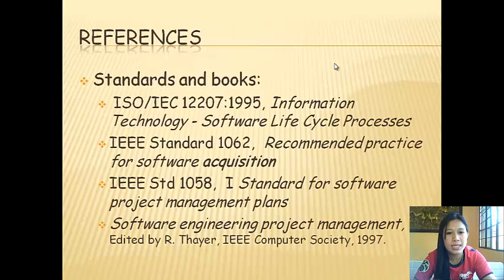These are the references: ISO/IEC 12207 1995 Information Technology Software Life Cycle Processes, IEEE Standard 1062 Recommended Practice for Software Acquisition, IEEE Standard 1058 Standard for Software Project Management Plans, and Software Engineering Project Management, edited by R. Thayer, IEEE Computer Society, 1997.